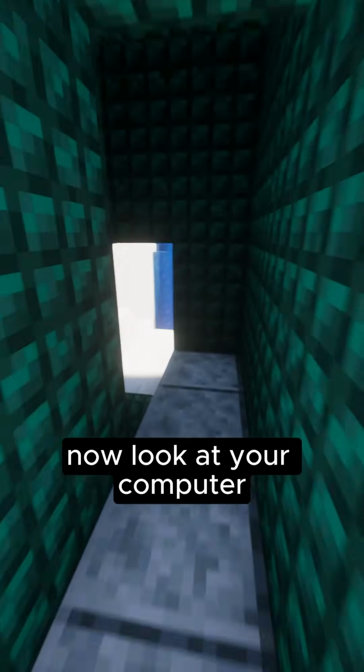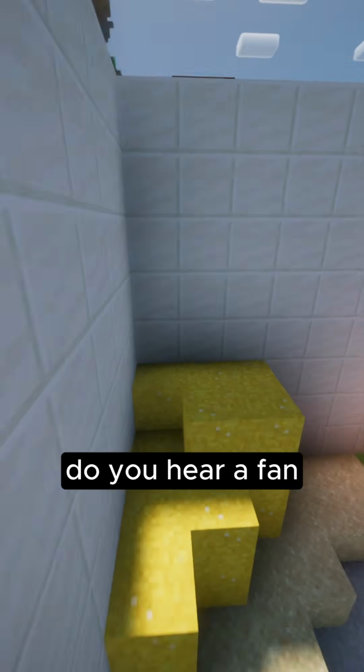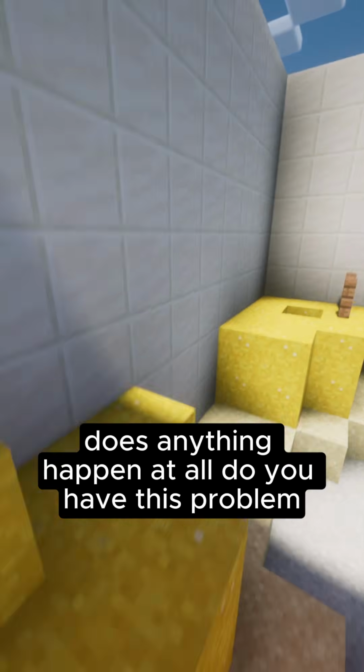Now look at your computer. Press the power button once. Do you see any lights? Do you hear a fan? Does anything happen at all? Do you have this problem?